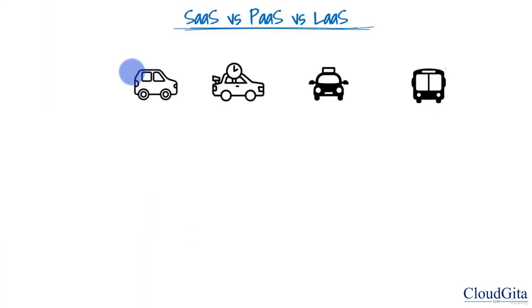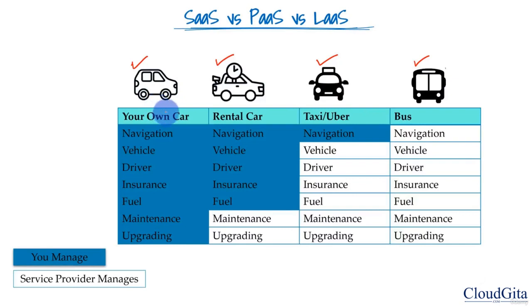So, I want to start this with an analogy. Let's think about the difference between having your own car, having a rental car, taking a taxi, or taking a bus. Just think about the difference between these. When we talk about having our own car, basically we are responsible for everything. We have to think about the maintenance, the insurance, if you want to upgrade that. So each and every thing from top to toe, we are responsible for that.